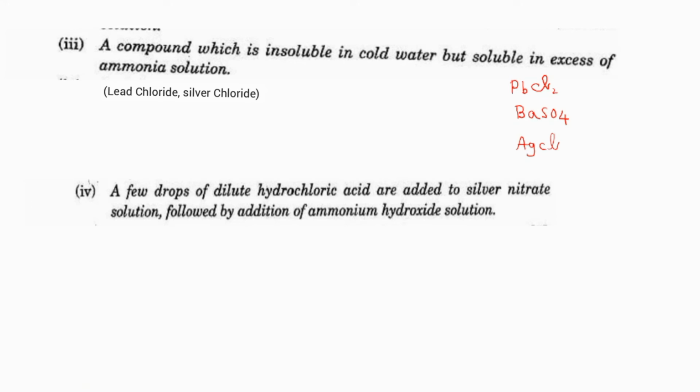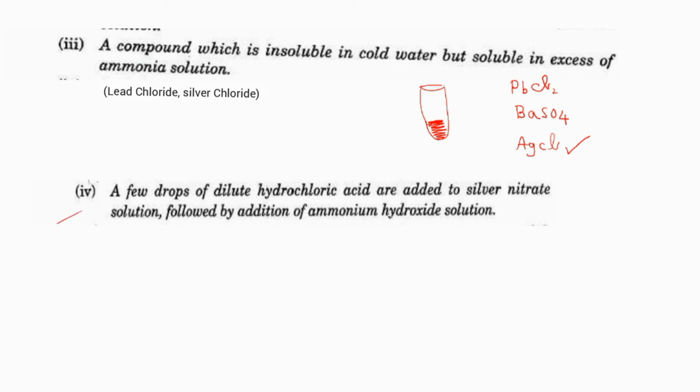Read this question. A compound which is insoluble in cold water but soluble in excess of ammonia solution. A compound that is insoluble in cold water means that's the reason it is appearing in the form of a precipitate. Correct? That is the insoluble substance they are telling. But soluble in excess of ammonia solution. Which is that compound they are asking. We have learned about three. Out of that, which one is soluble in excess of ammonium hydroxide solution? Answer is silver chloride. Got it?